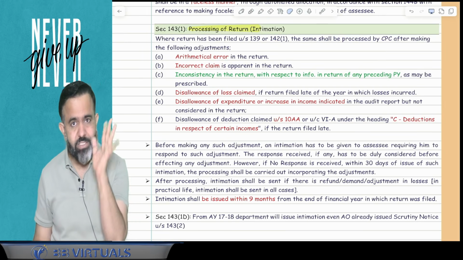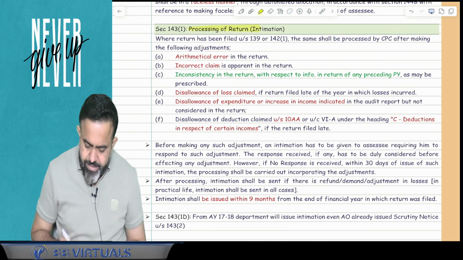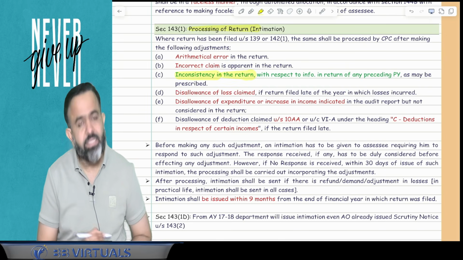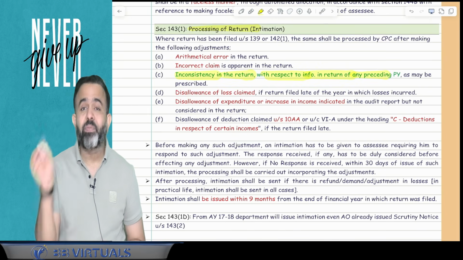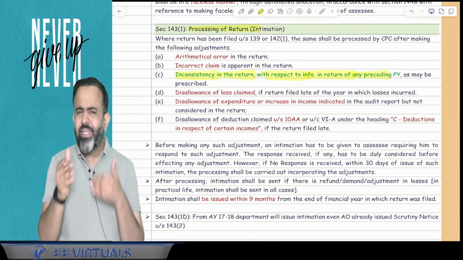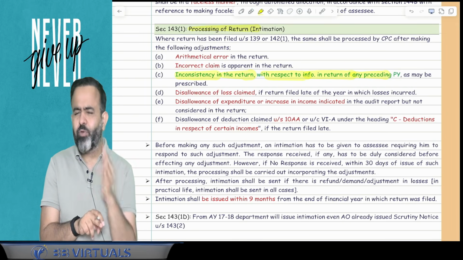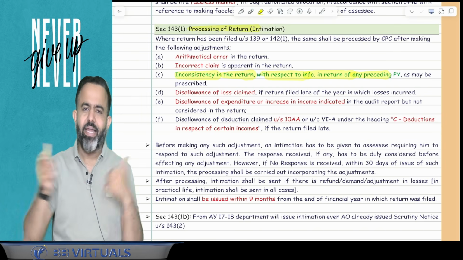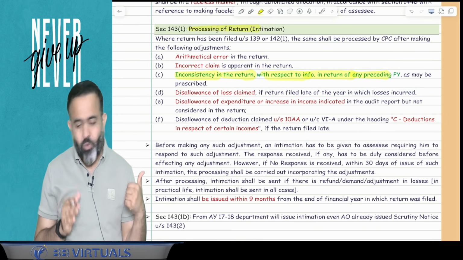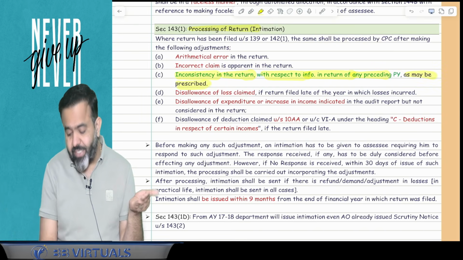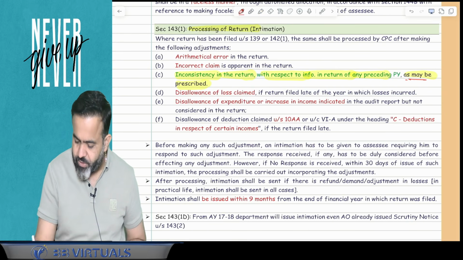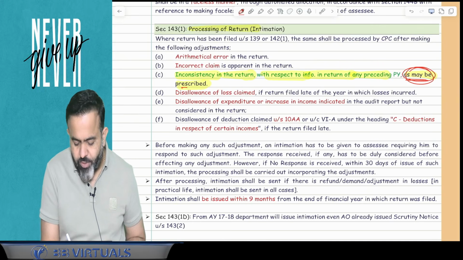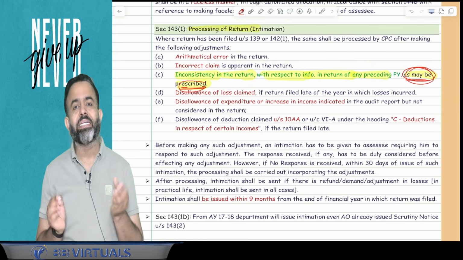Now there is one more addition from this year, and that addition is, if there is an inconsistency in the return with respect to the information in the return in any preceding previous year. So there is an inconsistency in the information filed in the earlier return and in the current return, and that will be prescribed by the income tax authority. In the future, the income tax authority is going to prescribe what is the meaning of the inconsistency.